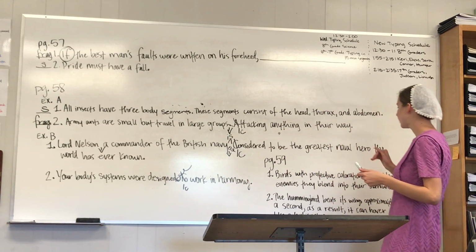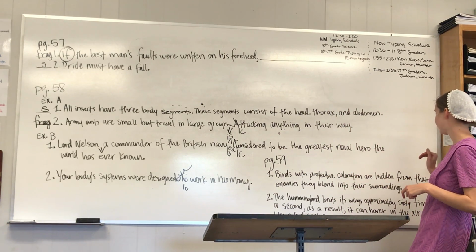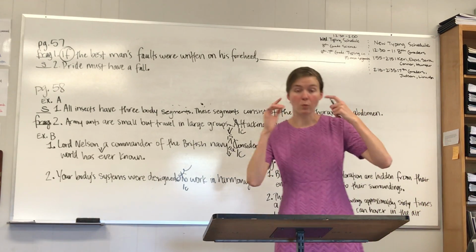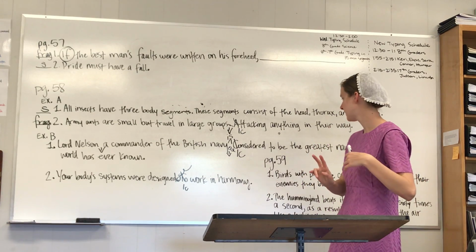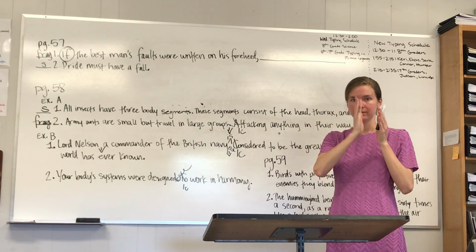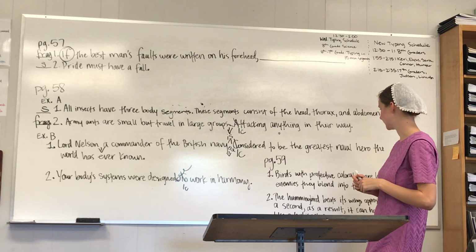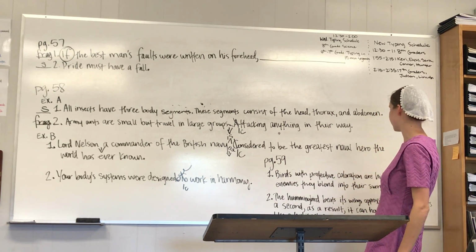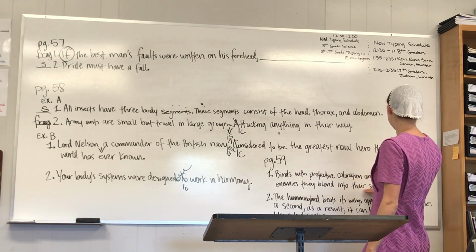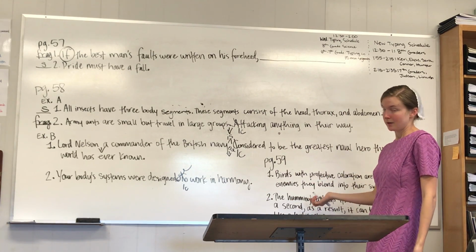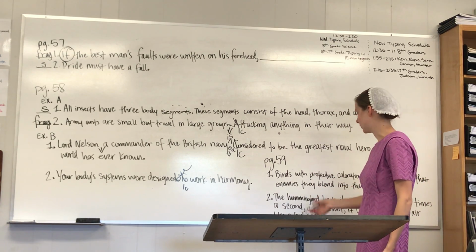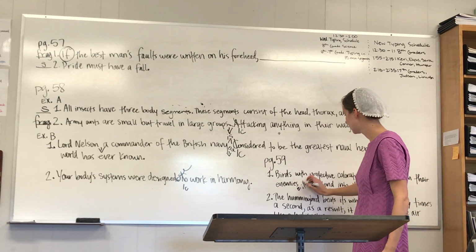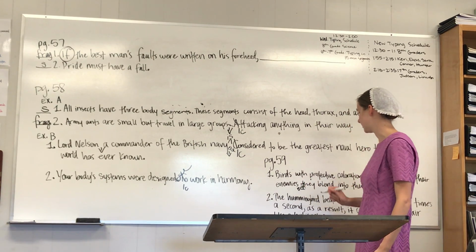Page 59, birds with protective coloration are hidden from their enemies. They blend into their surroundings. So you need to ask yourself, where are the 2 thoughts? Are there 2 thoughts? Now, where do the 2 thoughts split? I'm thinking they split right here. Birds with protective colorations are hidden from their enemies, first thought. They blend into the surroundings, second thought. You can't have 2 thoughts in a sentence without correct punctuation. So what I'm going to do, I'm going to insert a period. And now I'm going to capitalize it. 1, 2, 3. I'm going to underline it 3 times.